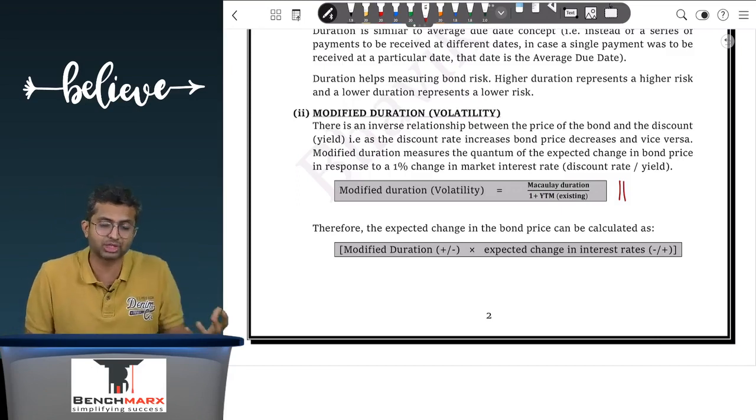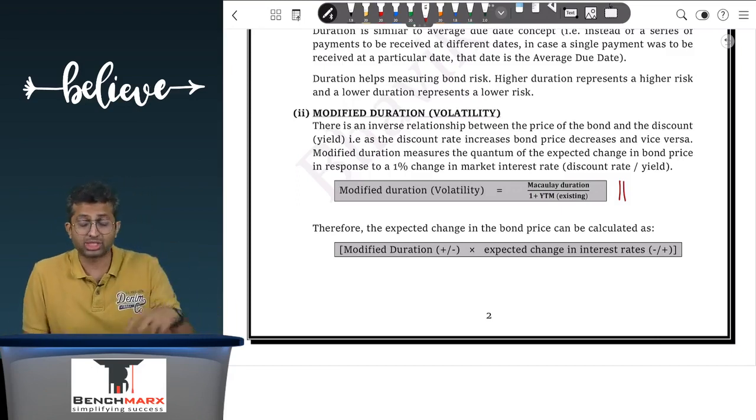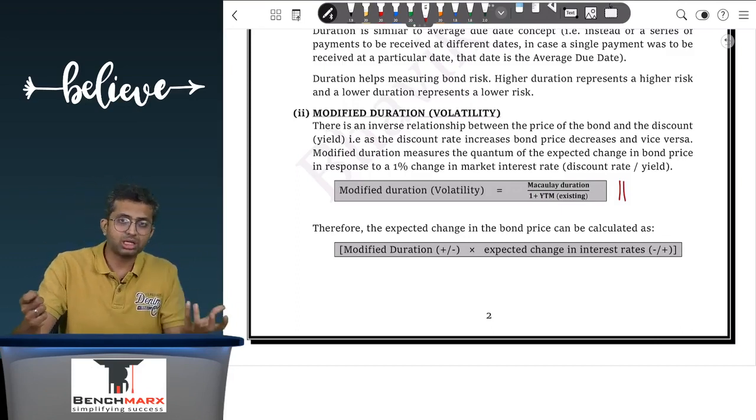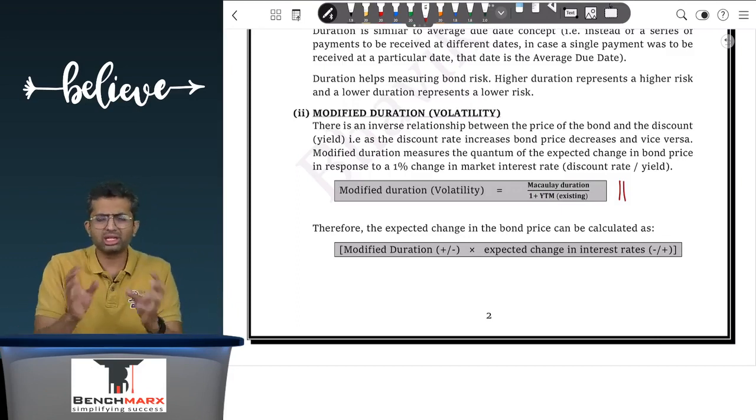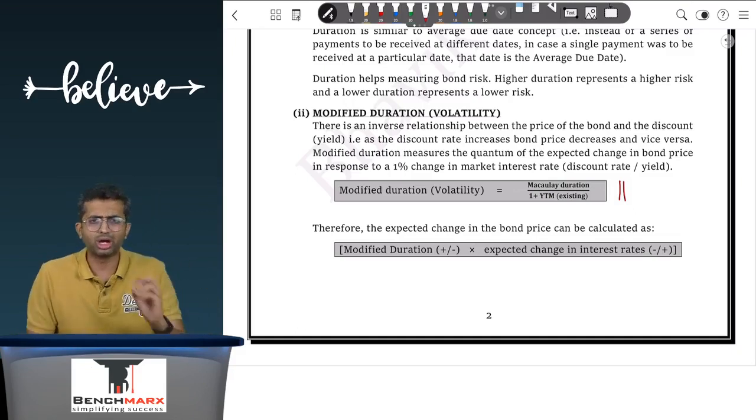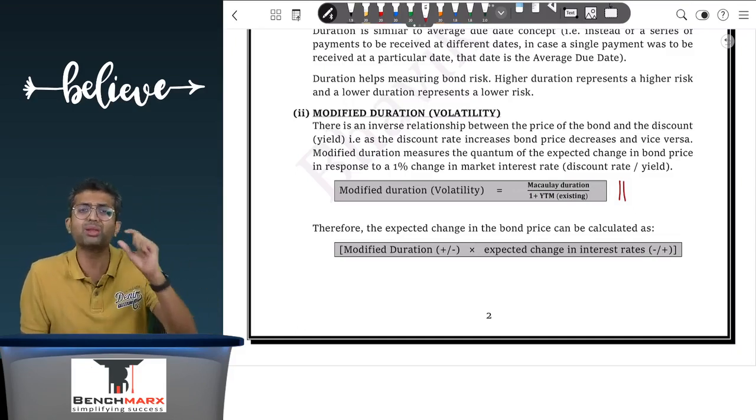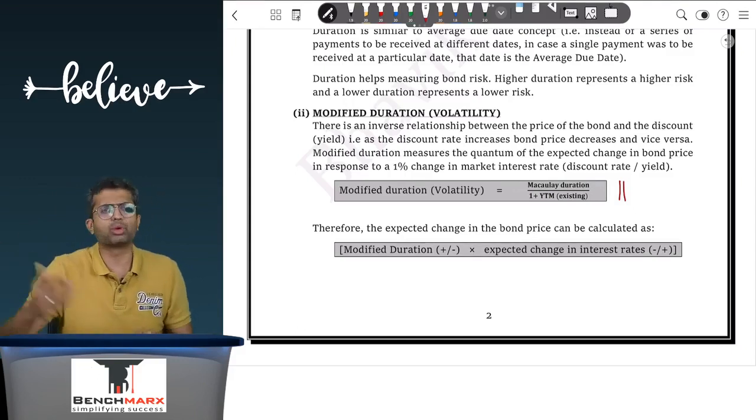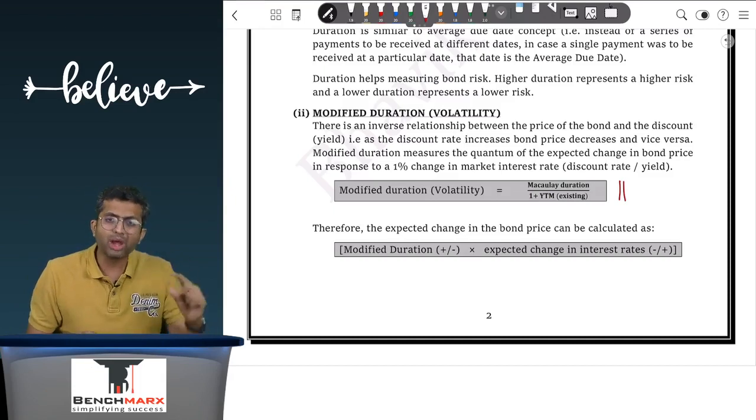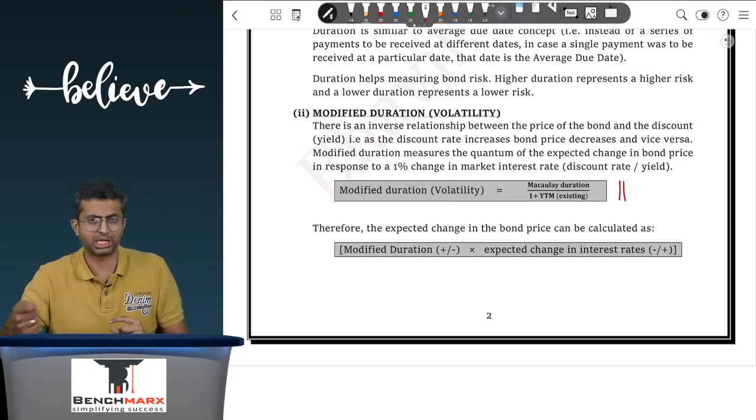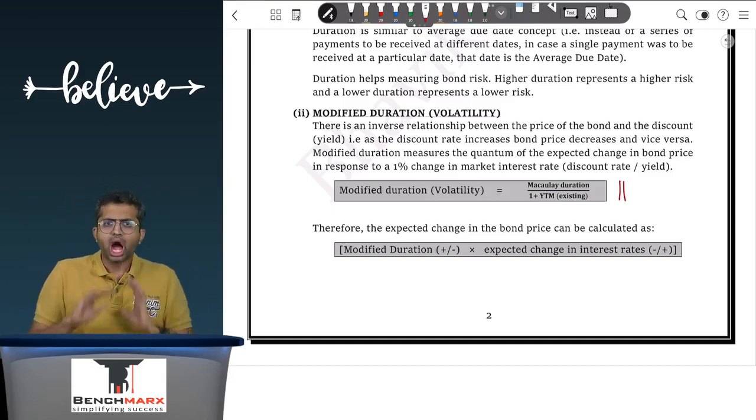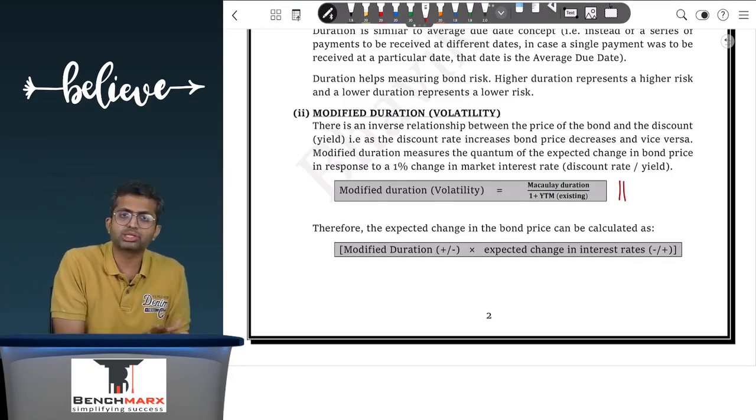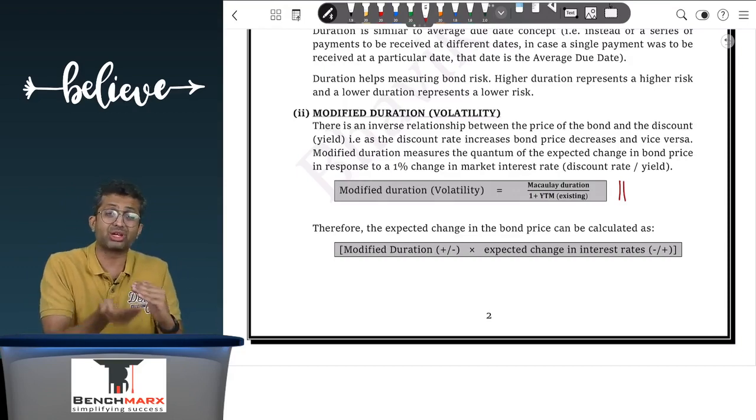Now, what is the significance of modified duration? Statistically, it has been seen that the change in the price of the bond is similar to the modified duration number. So say there's a 1% change in interest rate, and let us say the modified duration was 4. For a 1% change in interest rate, it can be said that the bond price will change by 4. Okay, but will the bond price go up or will the bond price go down? Well, it depends on whether the interest rate is increasing or decreasing.